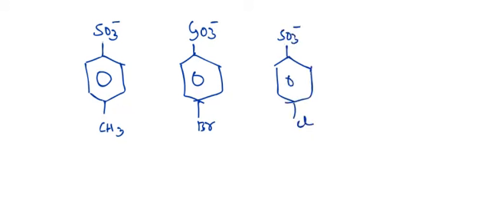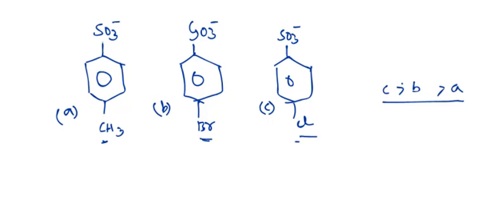Which is the more stable and better leaving group? These both are electron withdrawing groups, and this is an electron releasing group, so A comes last. Among Br and Cl, which is the better electron withdrawing group? Cl. So that is the stability and that is the tendency of the leaving groups.